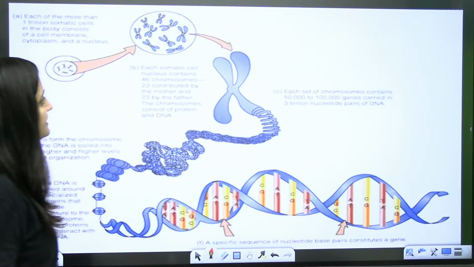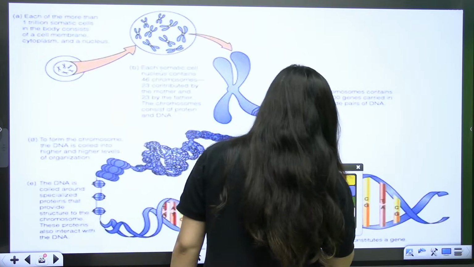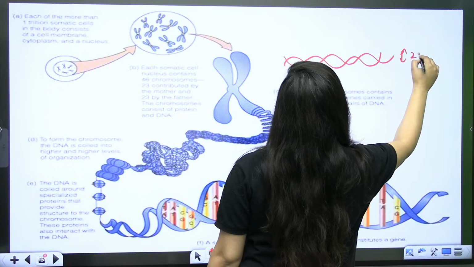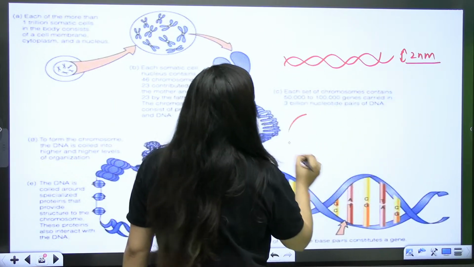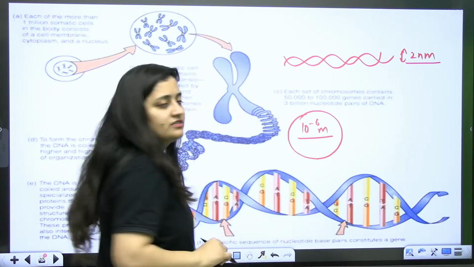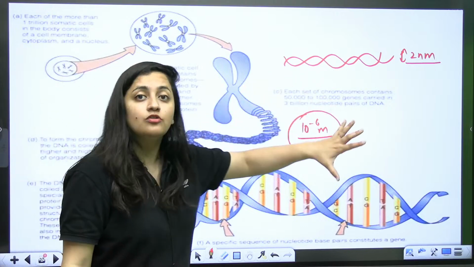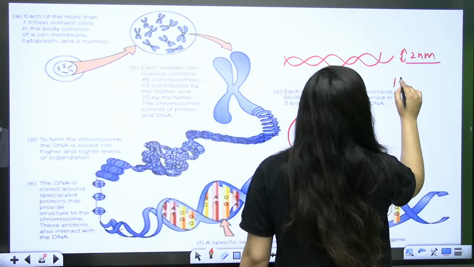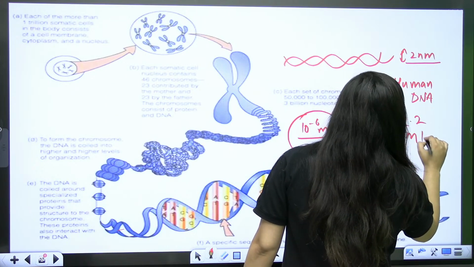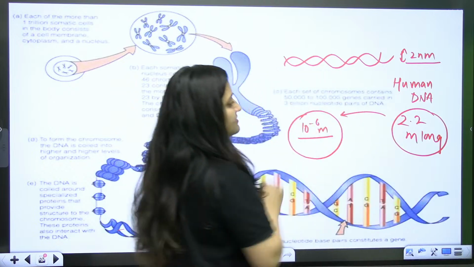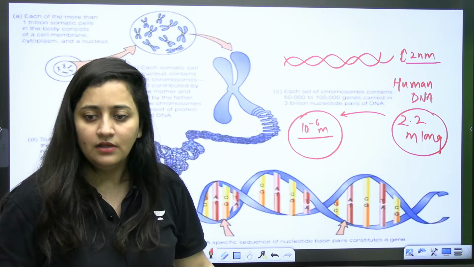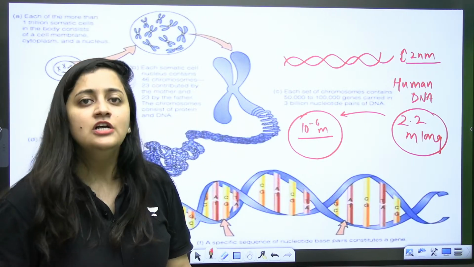Now see, this is what we need to understand. Now our DNA is like this. Diameter is 2 nanometer. Now when you talk about the nucleus, the size of this nucleus is 10 raised to power minus 6 meter. It's very small. If you talk about the length of human DNA, do you know that it is 2.2 meter long? It is 2.2 meter long, and the nucleus size is this. So how are we going to fit such a long DNA molecule in this nucleus? That's a point of concern. So what can be done here?